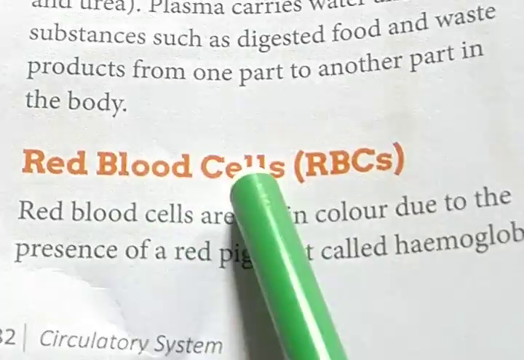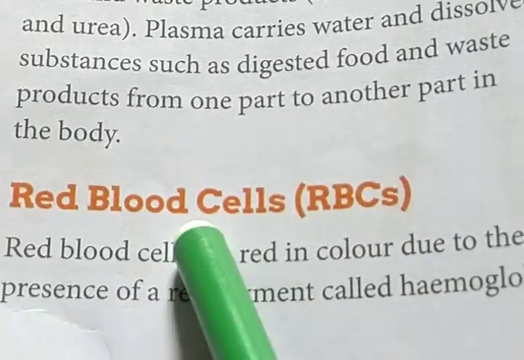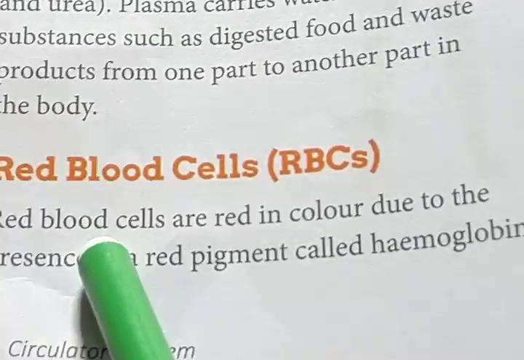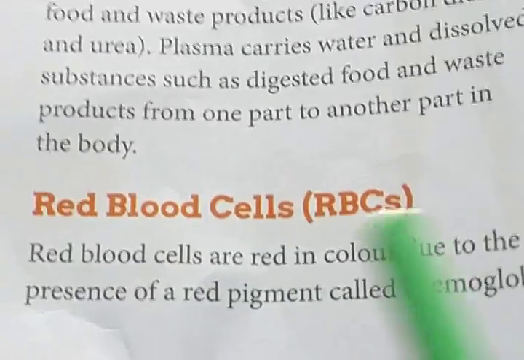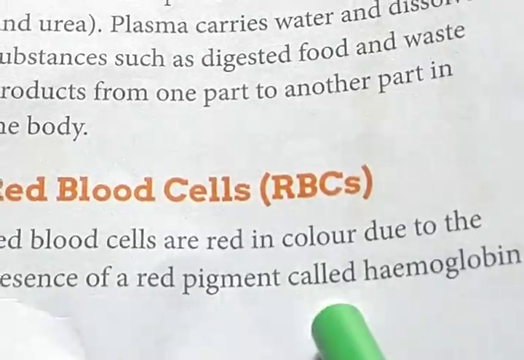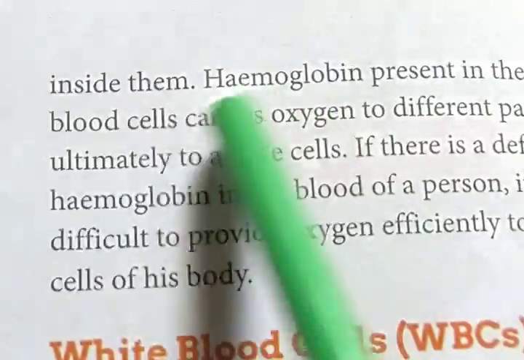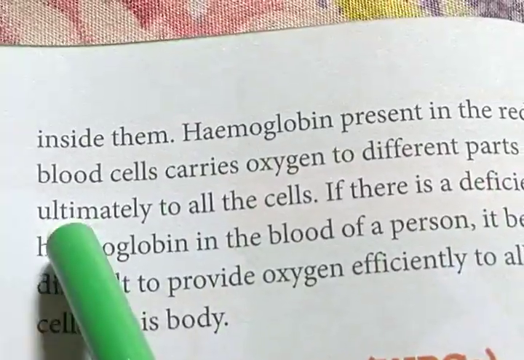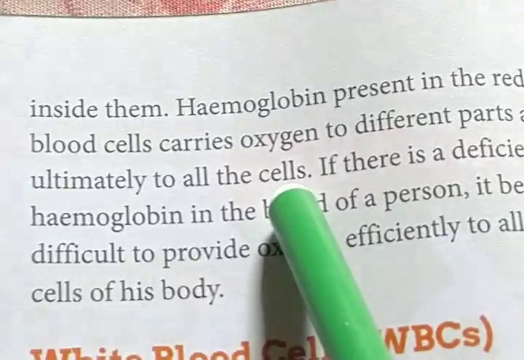Next, red blood cells. Red blood cells are also commonly known as RBCs. Red blood cells are red in color due to the presence of a red pigment called hemoglobin inside them. Hemoglobin present in the red blood cells carries oxygen to different parts and ultimately to all the cells.